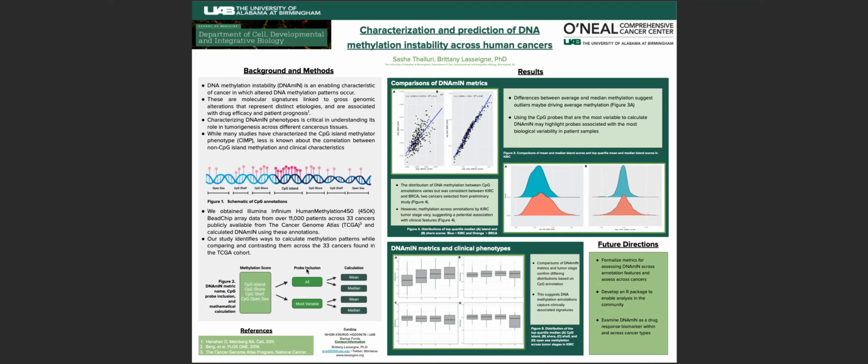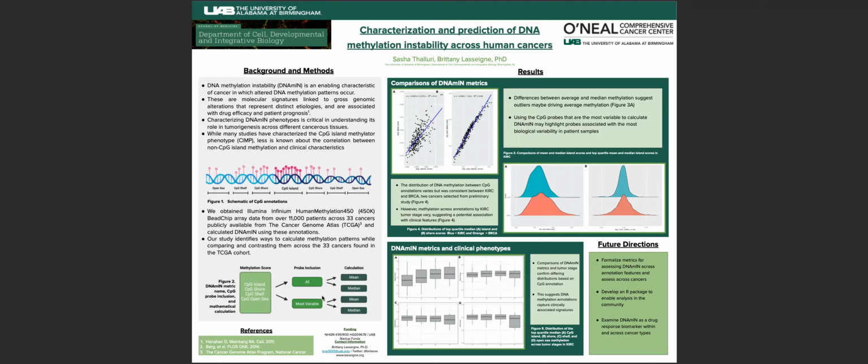One type considered all 450,000 probes throughout the array, and the other considered the CpG probes that exhibited the most variation, which were in the top quartile of standard deviation. The reason we wanted to also study these probes that are the most variable is because they may highlight probes associated with the most biological variability in patient samples. And after determining probe inclusion, we calculate the mean and median to determine these global patterns of methylation seen throughout the epigenome.